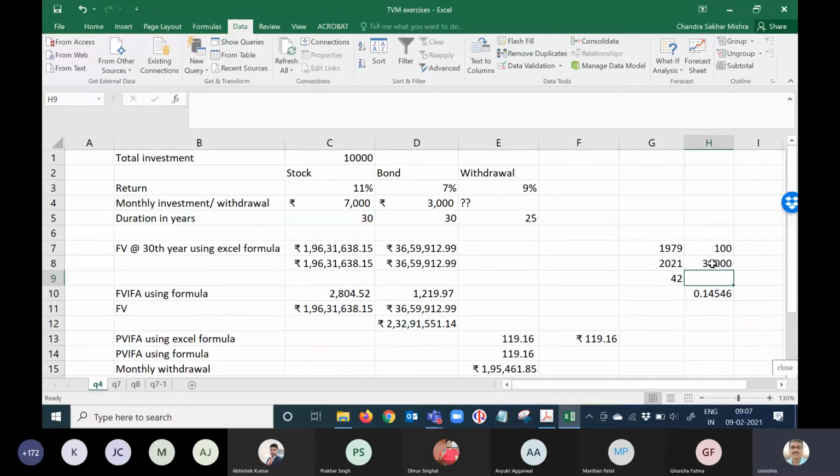So what is my intention here? If you invest in equity, look at balance funds, or mutual funds also, and if you stay long and continue to invest, don't bother about the falls and rises. In a very long period, you will definitely get 14% return. So forget about 11%, you can go for 14, 15%, no doubt about that.